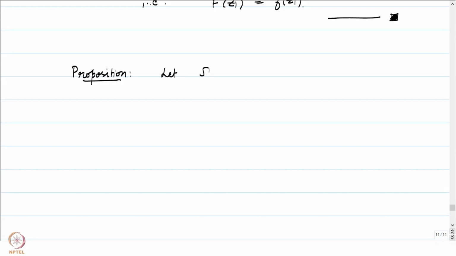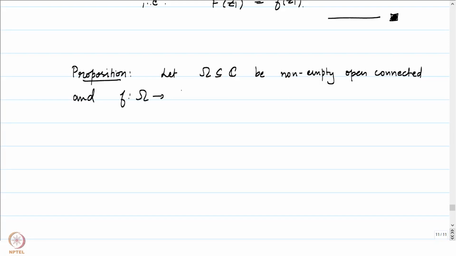Let omega contained in C be a non-empty open connected set, and let f from omega into C be a continuous function.